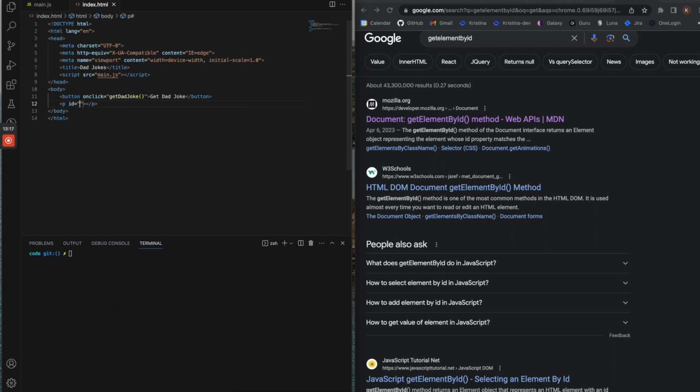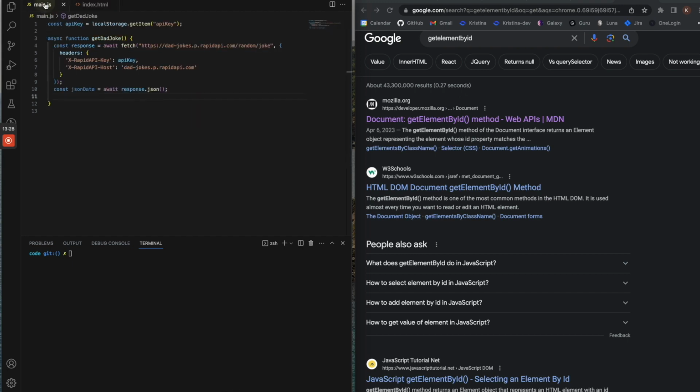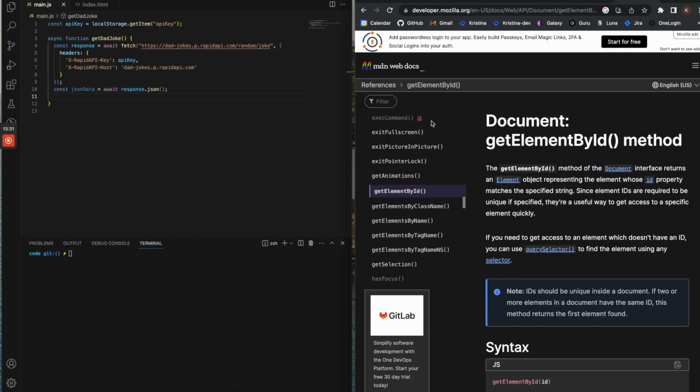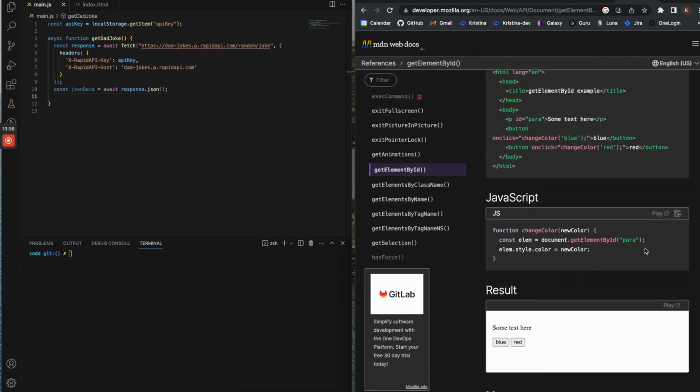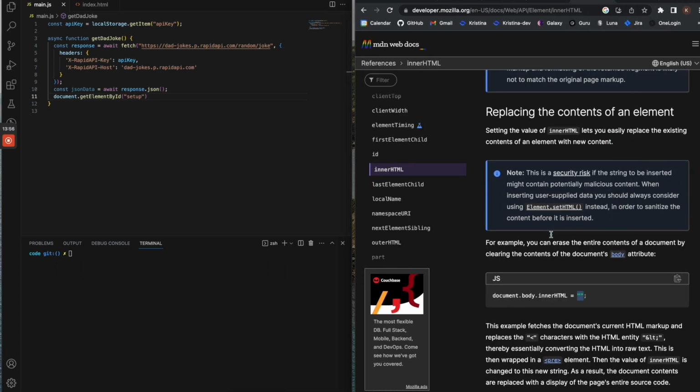Let's call this one the setup. So the setup of the joke is going to be here, and I'll get this ready for our punchline. Getting element by ID is right here: document.getElementById, and the ID is setup. Then back to this inner HTML.